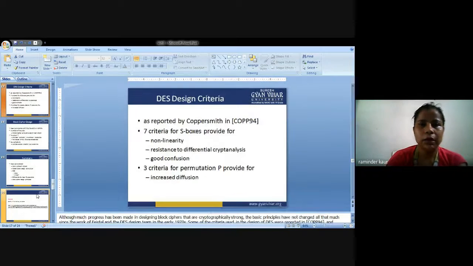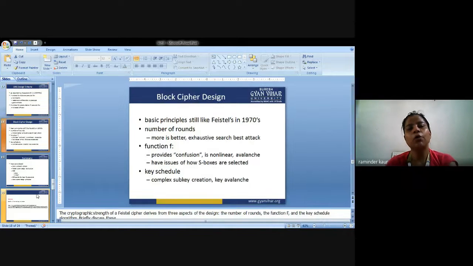Next is design criteria: 7 for S box, 3 for permutation. Block cipher design basic principle is still like Feistel in the 1970s. Number of rounds: more is better, exhaustive search is the best attack. The more rounds there are, the more difficult it is for the hacker to perform the calculations.